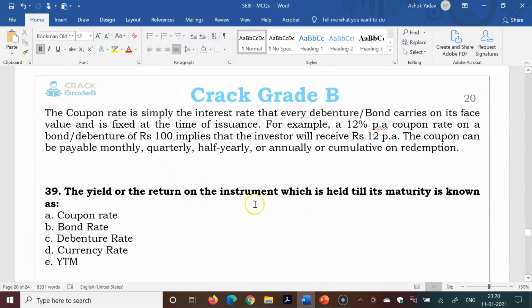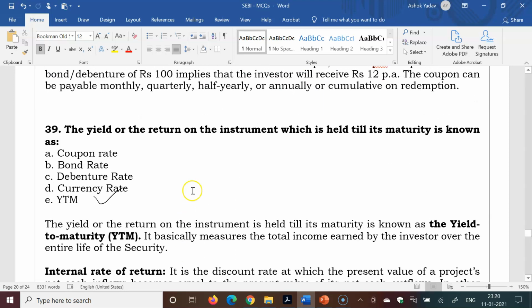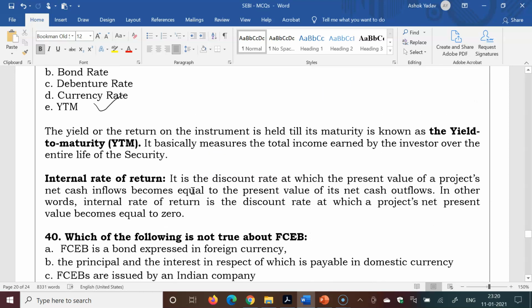The yield or return on the instrument which is held till its maturity is known as coupon rate, bond rate, debenture rate, currency rate, or YTM, yield to maturity. So yield to maturity is called the yield or the return.